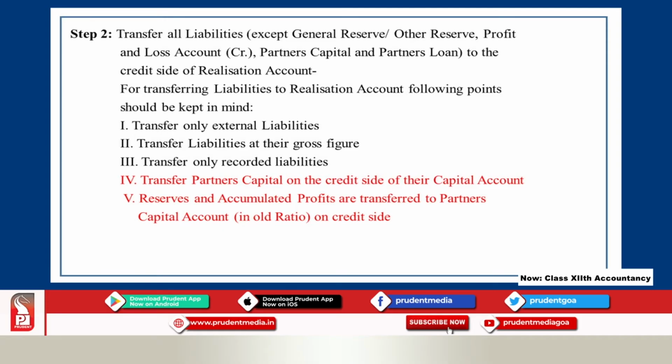Those points are: transfer only external liabilities, transfer liabilities at gross figure, and transfer only recorded liabilities. Now, recorded liability means the liabilities appearing in the balance sheet on the liability side. Unrecorded liabilities normally are shown in the adjustment.